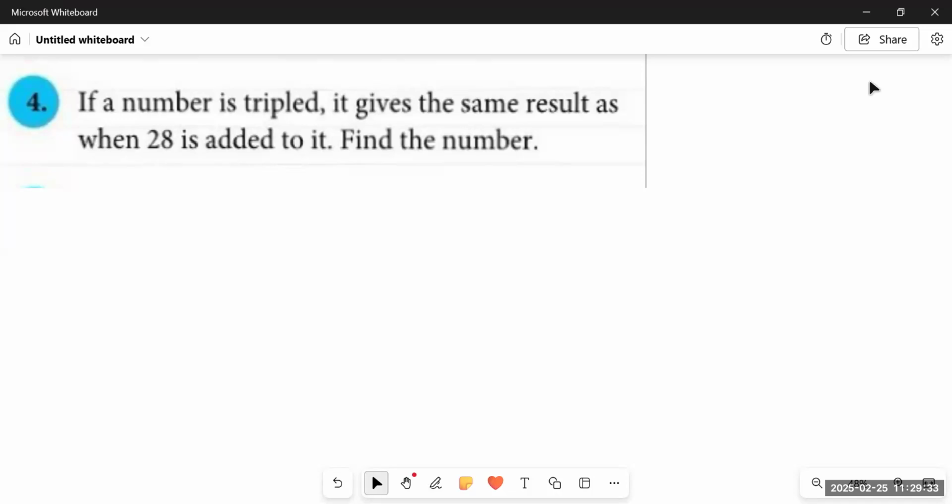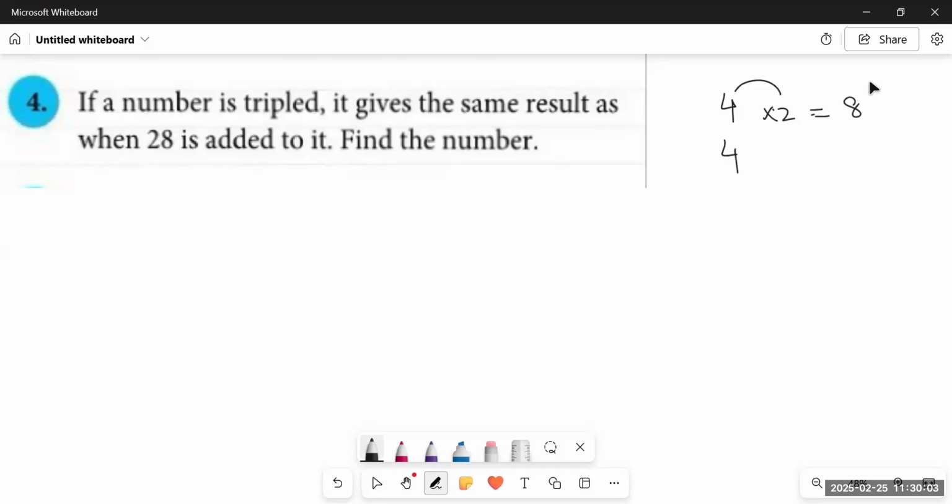Next, we have question number 4, which says, if a number is tripled, what does it mean? It means when I multiply a number by 3. Triple means to multiply a number by 3, okay? Or we can say, if a number is doubled, what does it mean? It means when I multiply a number by 2. Let's say I have the number 4, so when I double it, it becomes 4 multiplied by 2 equals 8. Right? The double of 4 is 8.